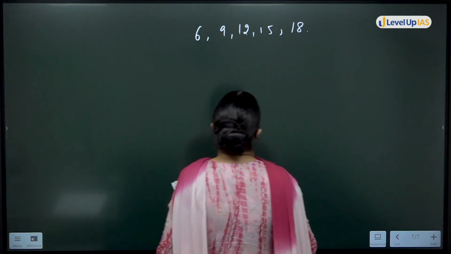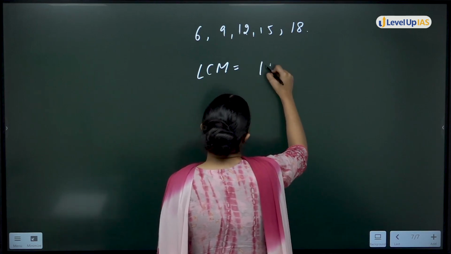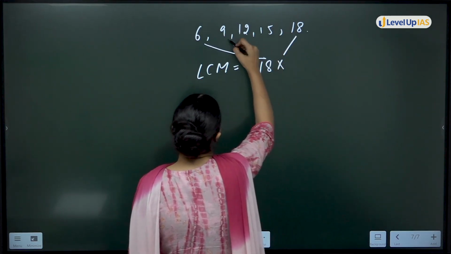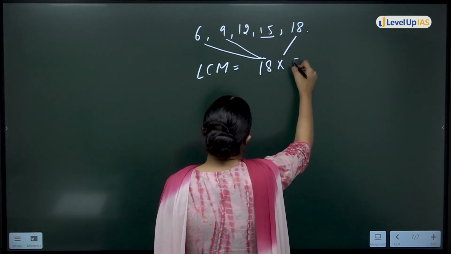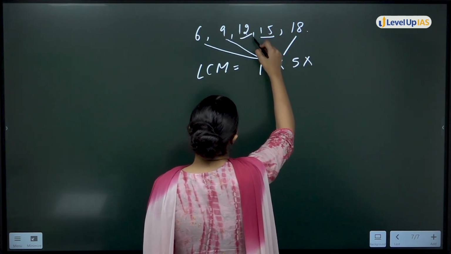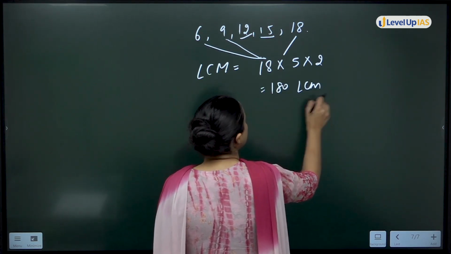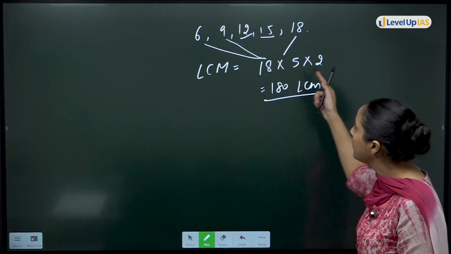So find the LCM of it. LCM will be 18 multiplied by 5, since 6 is included in this, 9 is included in this, and you have 5 extra, and 2 is already included. 180 will be the LCM of all of these numbers.